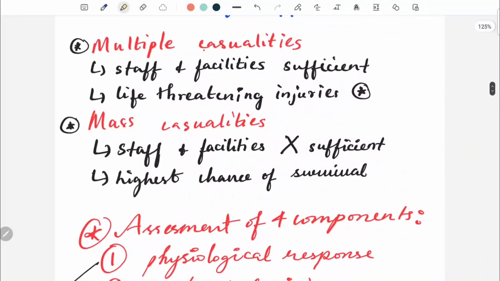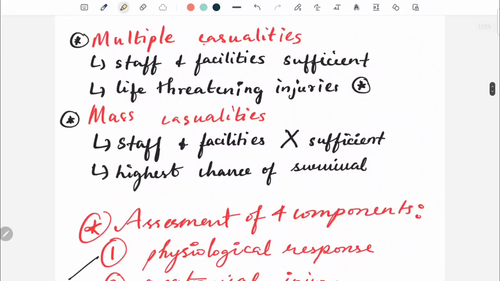So what is the difference between multiple casualties and mass casualties? Multiple casualties means there are many casualties coming, but the staff and facilities are going to be sufficient. All the staff and facilities will be sufficient, but the more priority will be given only to life-threatening injuries. So the treatment priority is for life-threatening injuries.